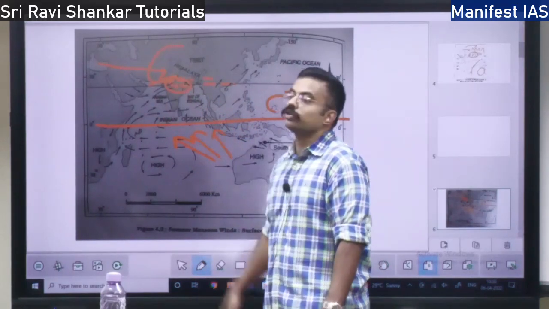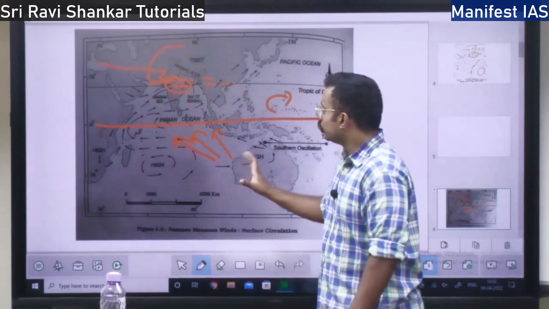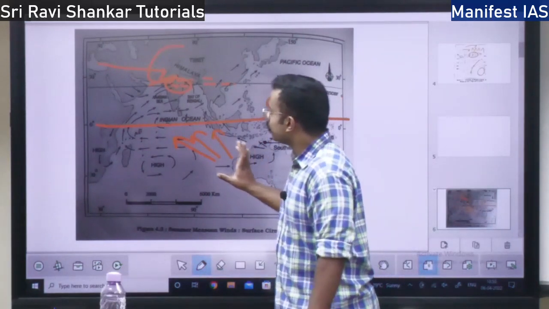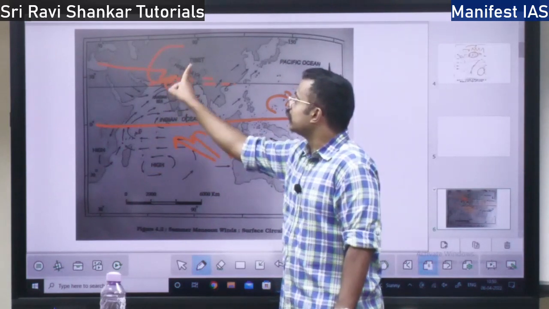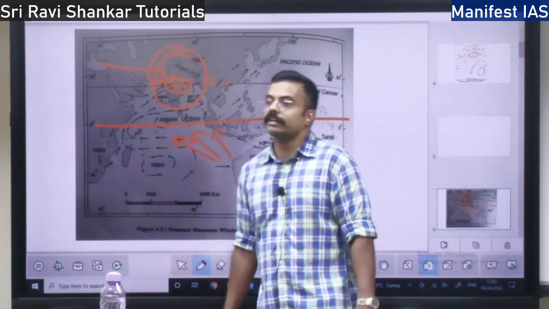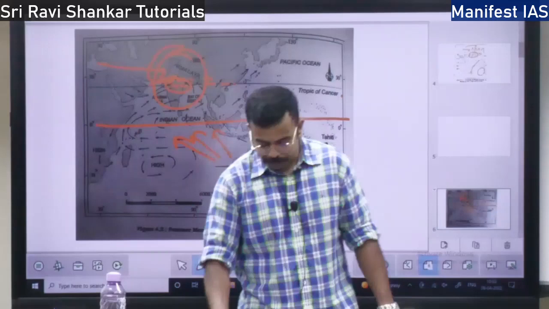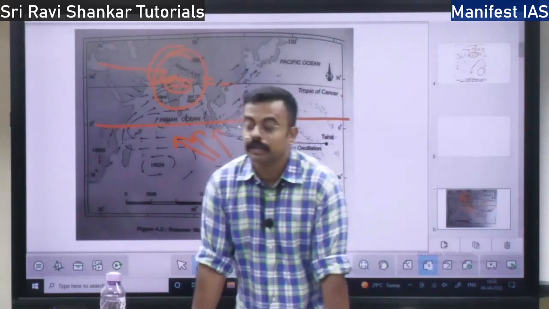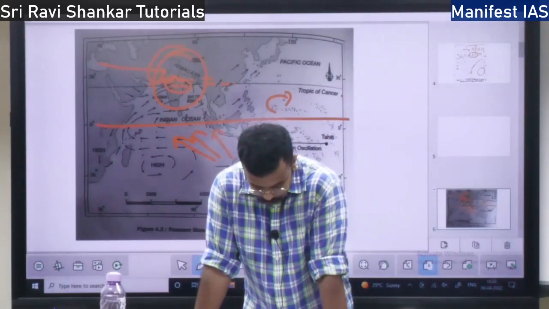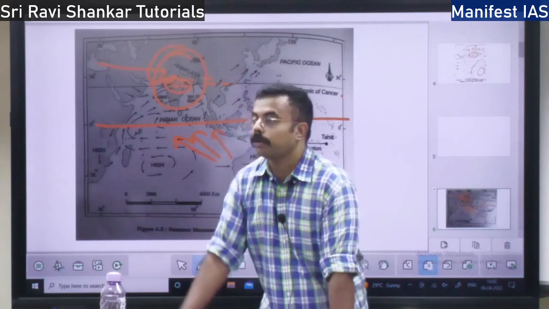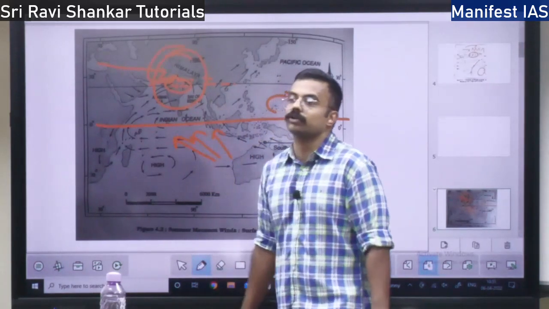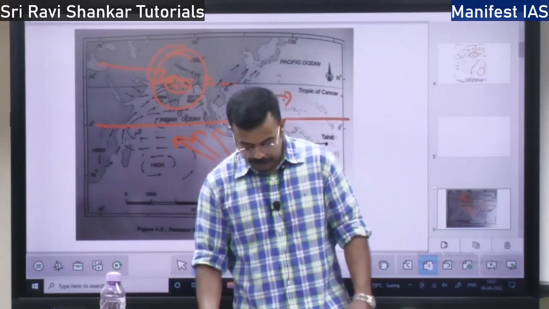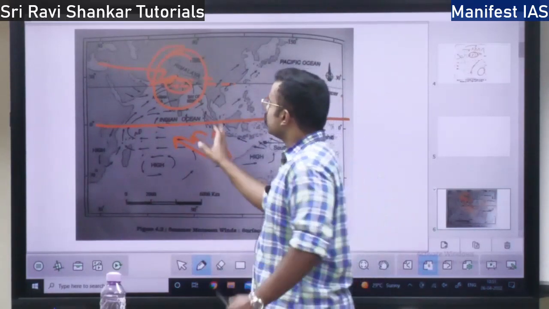So this is the southwest monsoon we were talking about. The wind which blows from the southern hemisphere crosses the equator, comes from the southwesterly direction and brings a lot of rainfall over the Indian region. This is the southwest monsoon we are talking about. Where does it gather the moisture? It gathers the moisture in the Indian Ocean as it is moving over the Indian Ocean. So this is at the surface level.